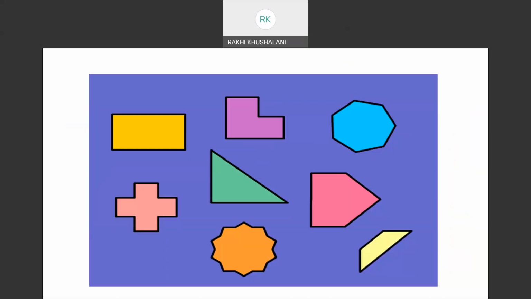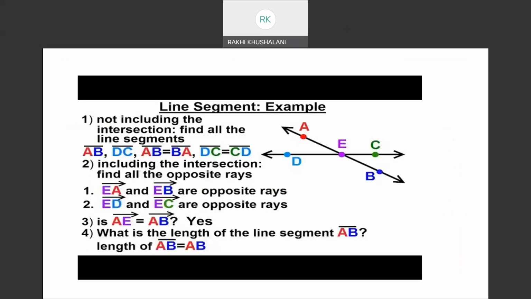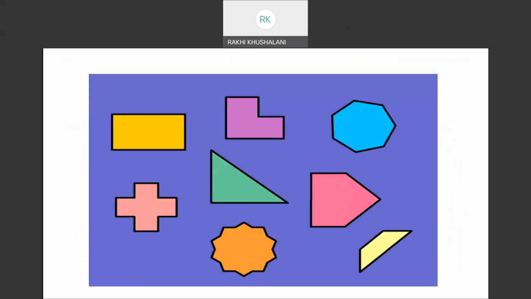These particular diagrams, if you look, are all made up of line segments. No curves are there. They are not intersecting. They are starting from a point and ending at a point. So these are called polygons. And depending on the number of sides they have, they are given names.